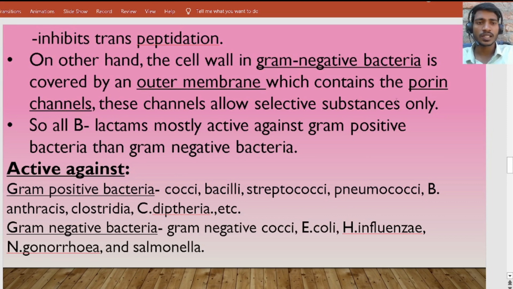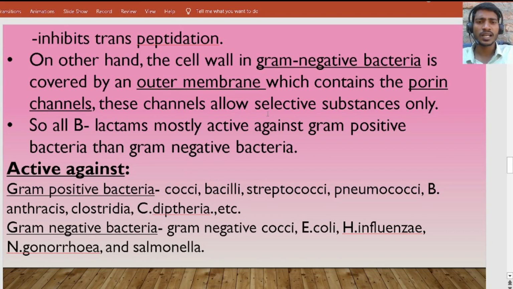These channels allow selective substances only. This outer membrane is strong and they only allow specific substances into the cell.